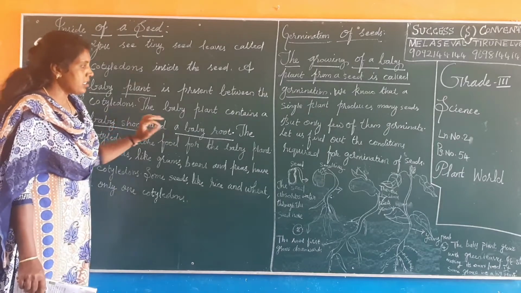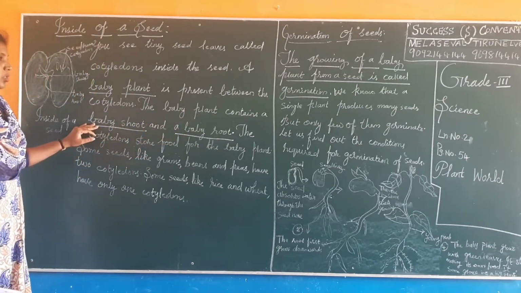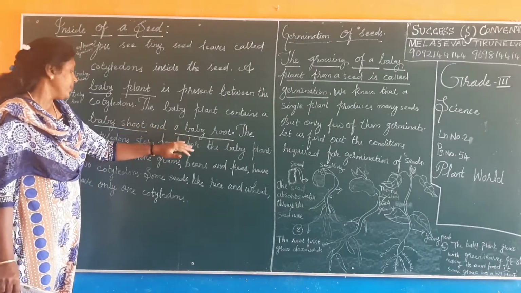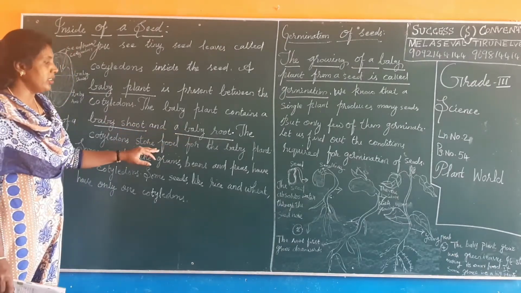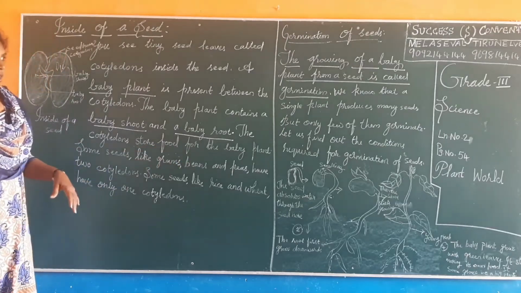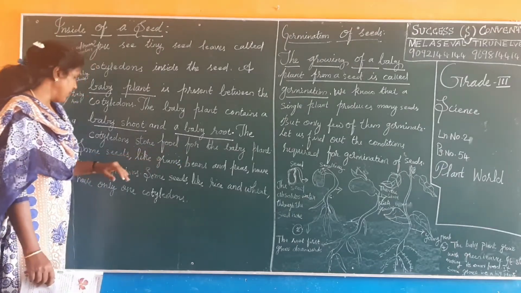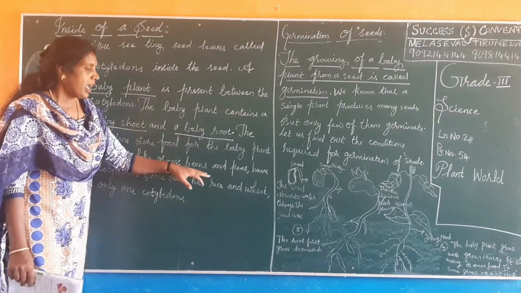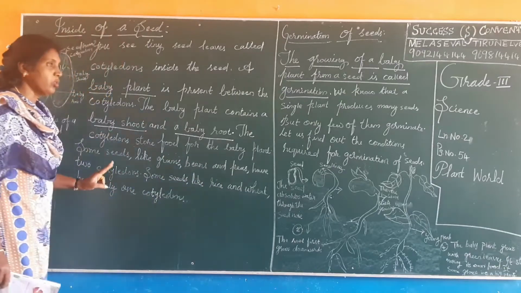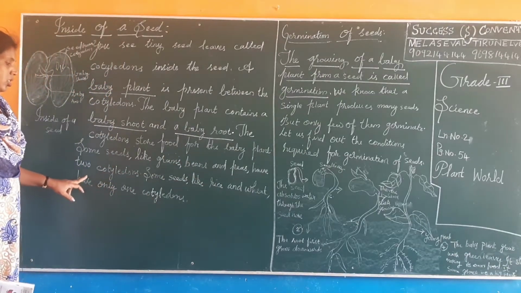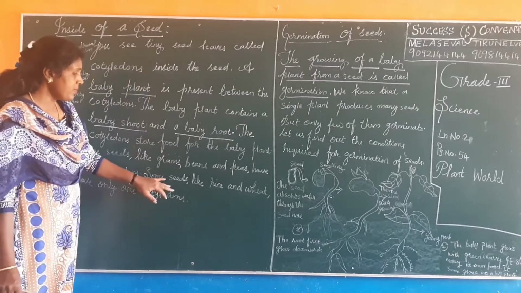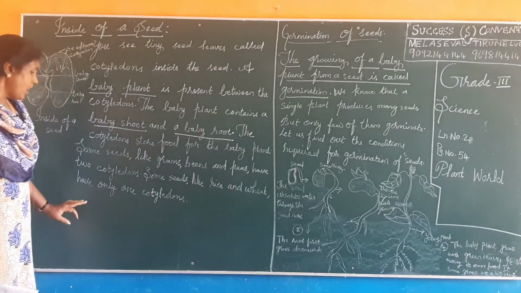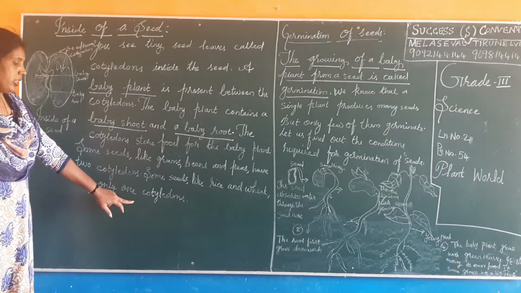The baby plant contains a baby shoot and a baby root. The cotyledons store food for the baby plant. Some seeds like grams, beans and peas have two cotyledons. Some seeds like rice and wheat have only one cotyledon.